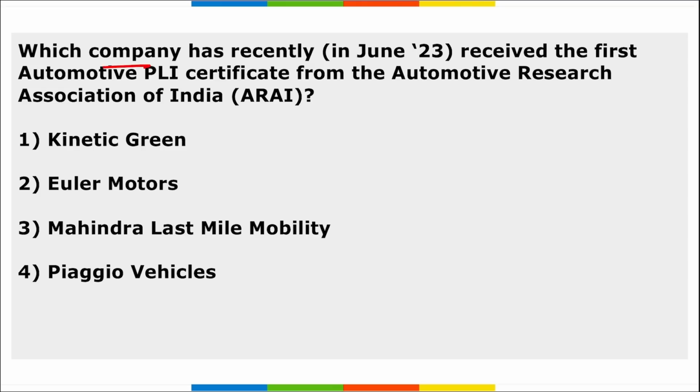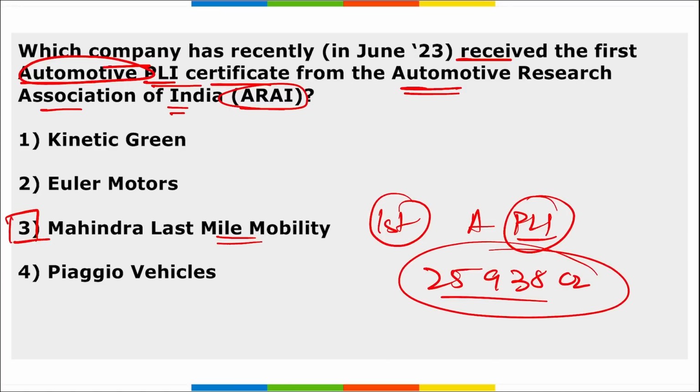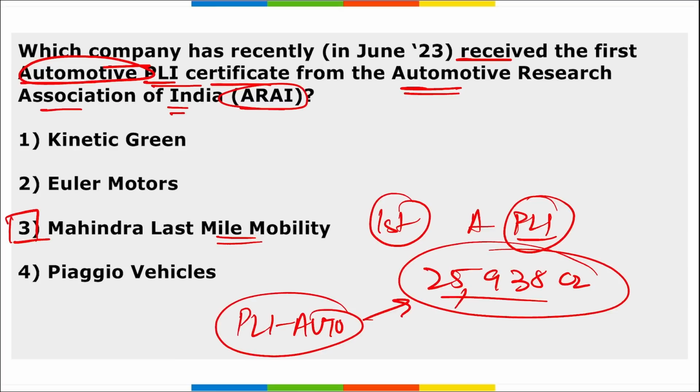Next, which company has recently received the first automotive PLI certificate from ARAI, that is Automotive Research Association of India? It is your Mahindra Last Mile Mobility, correct? It received the first automotive PLI certificate from ARAI, that was for the 25,938 crore production linked incentive scheme for automobiles, right? That is PLI Auto. It is worth 25,938 crore rupees, right?